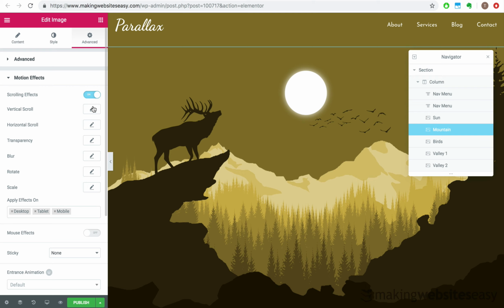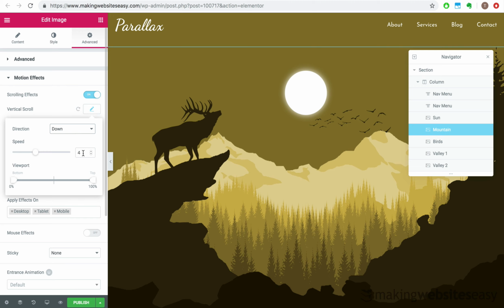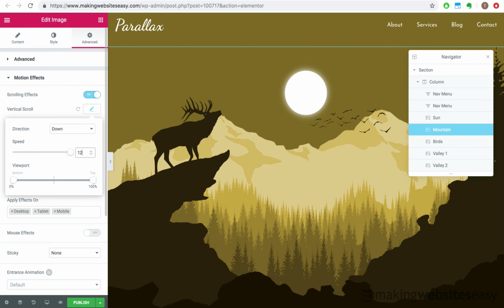Now select Vertical Scroll, since we want to affect the way it moves as we scroll up and down the page. Firstly, we want to set the image's direction of movement to be down as we scroll down the page. But we want it to still move up, but only a lot slower than normal. So in order to do this, we want the downward motion to be at a high speed, say 12. So in other words, setting a downward motion effect will add some resistance to the image as it moves up while we scroll down the page.